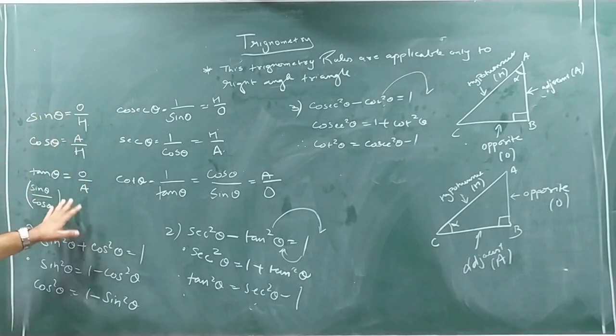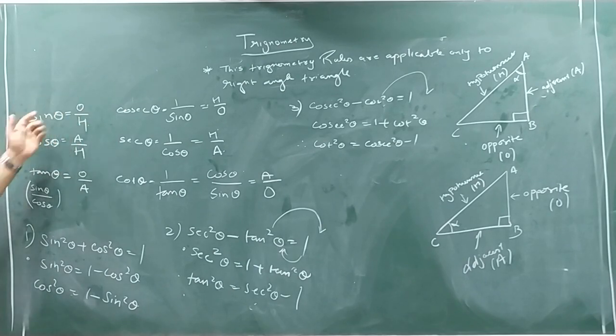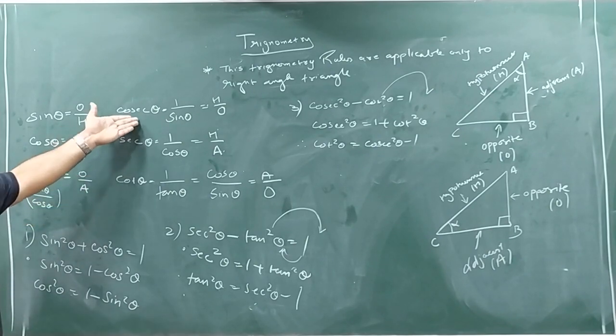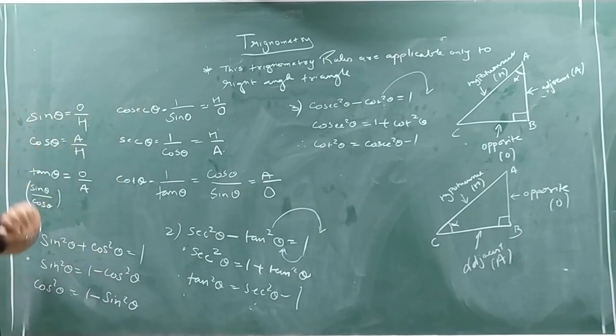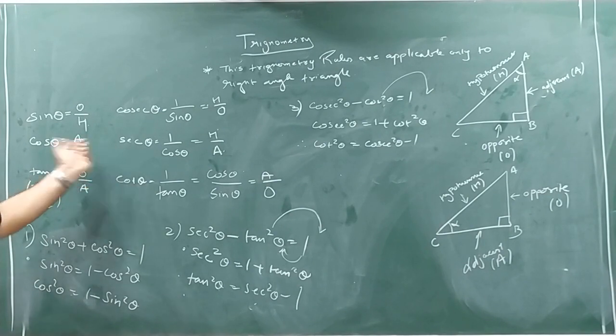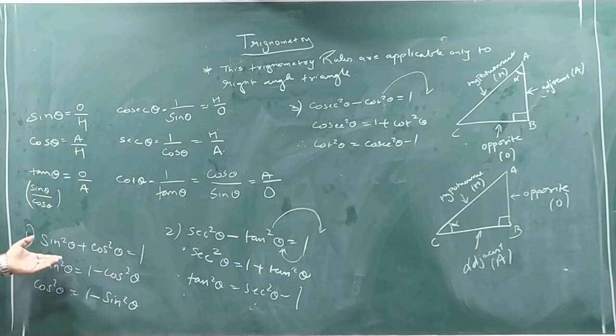This format is compulsory. So sin theta means, remember this formula, O by H. So automatically cos theta will be A by H. So tan theta, the new formula, is sin by cos. So do the division of A by B divided by C by D, which I have told you. Then cosec theta is in front of sin theta, so it will be the inverse of sin theta. The formula also inverse. Similarly, sec theta will be the inverse of cos theta, and cot theta the inverse of tan theta. You can remember these formulas also.